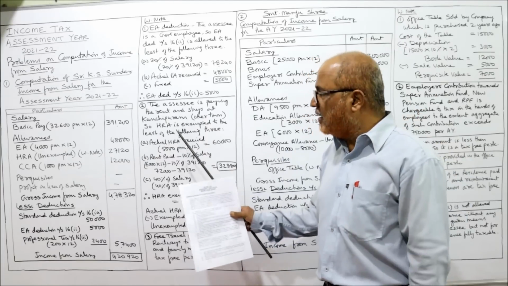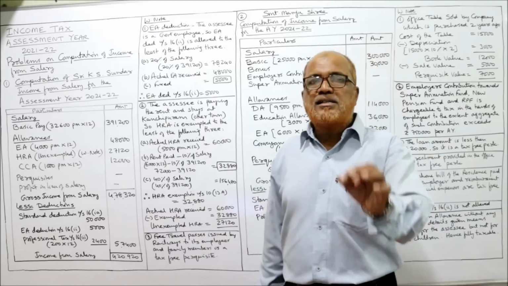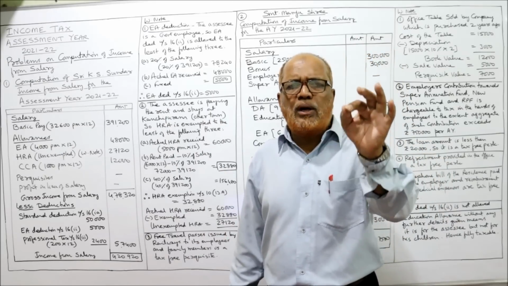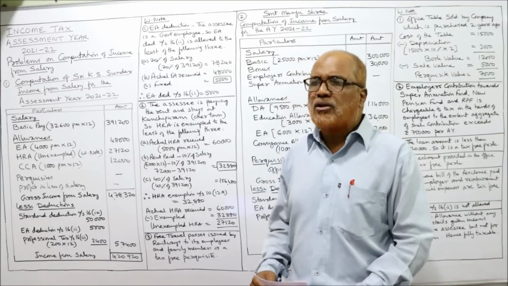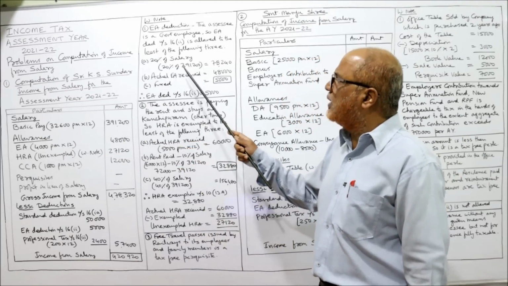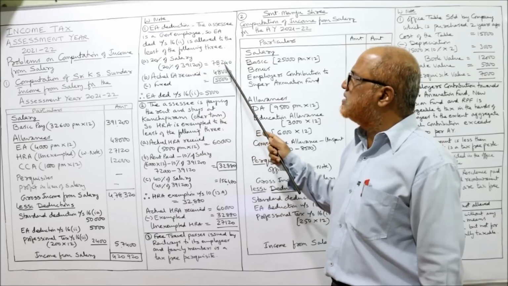This is the definition of salary for HRA. For EA, salary means only basic, nothing else. So how much is the basic? 3,91,200. So 20% of 3,91,200 is 78,240.